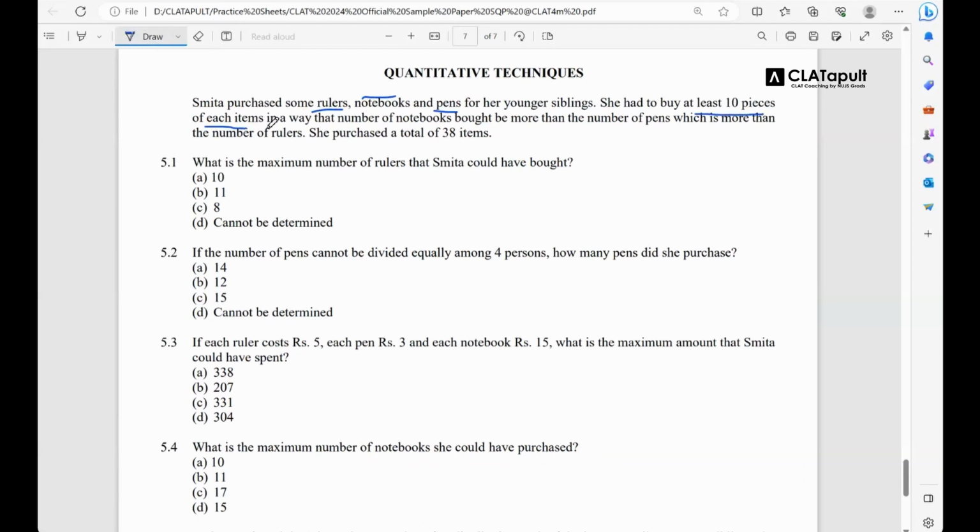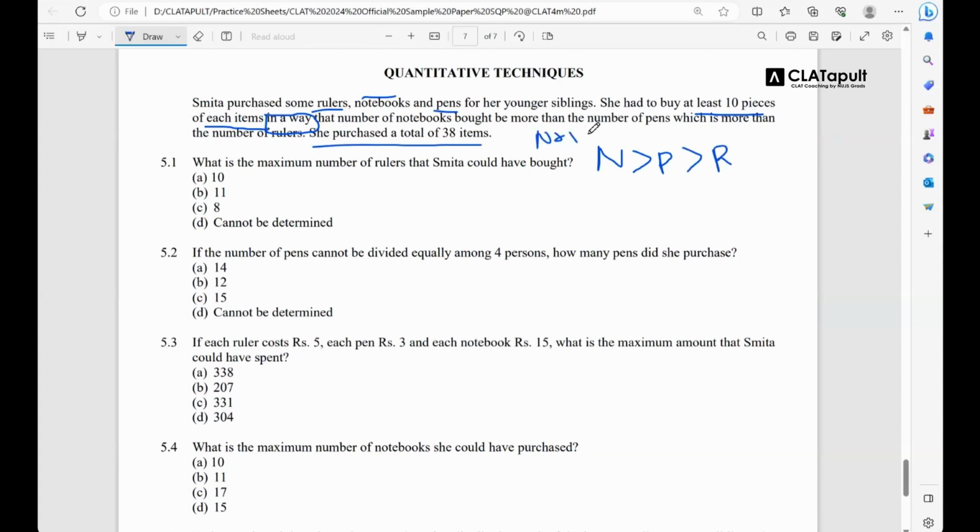ठीक है? In a way, अब यहां से you are giving conditions that the number of notebooks bought be more than the number of pens. ठीक है, notebooks will always be more than number of pens, which is more than the number of rulers. Okay, pen क्या होगा? रूलर से ज्यादा होगा. ठीक है. She purchased a total of 38 items. तो n plus p plus r क्या होगा?